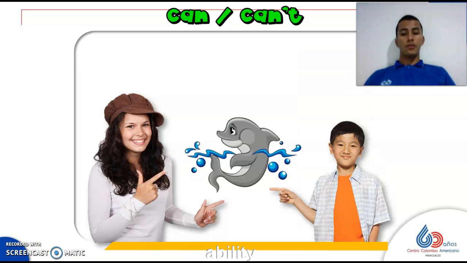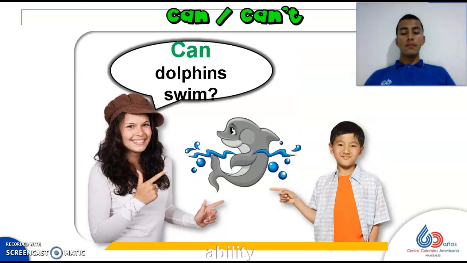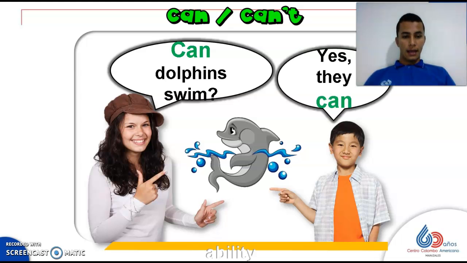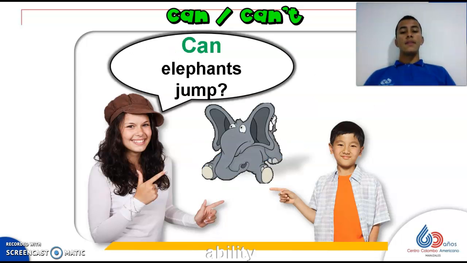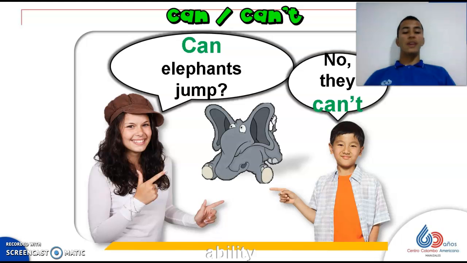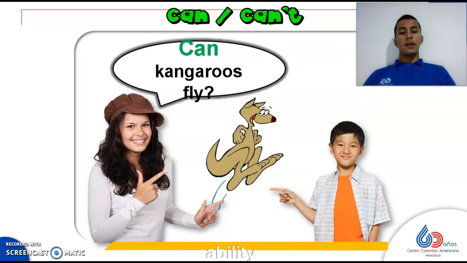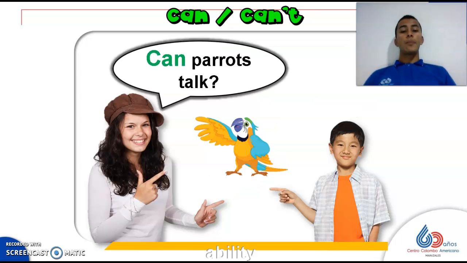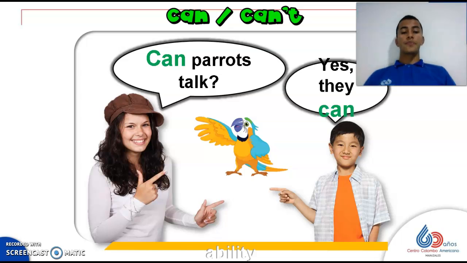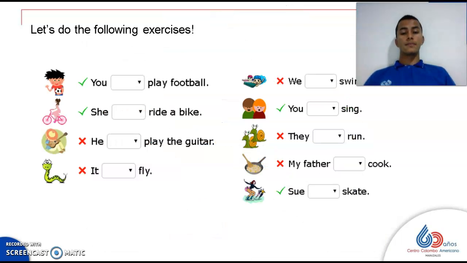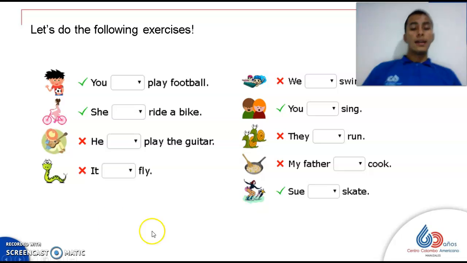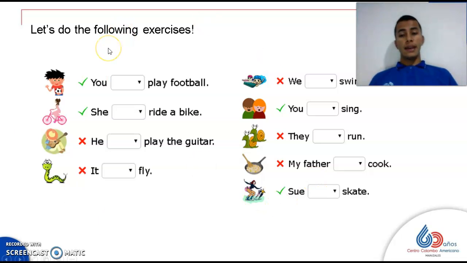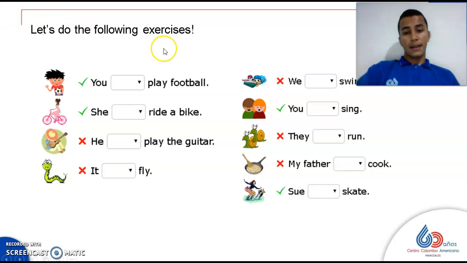Now, some examples. Can dolphins swim? Yes, they can. Can elephants jump? No, they can't. Can kangaroos fly? No, they can't. Can parrots talk? Yes, they can.